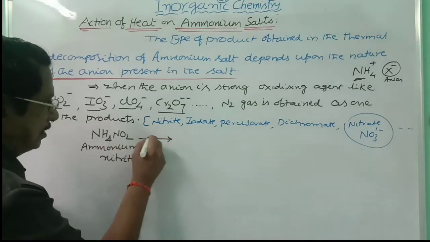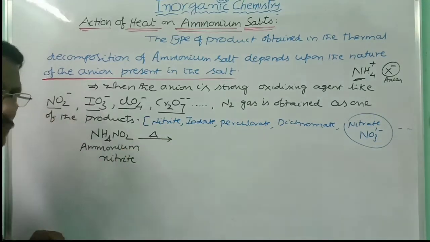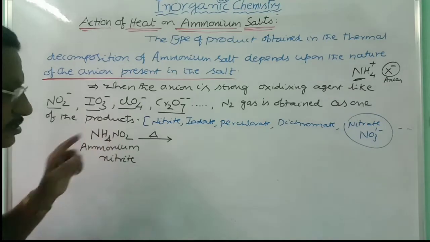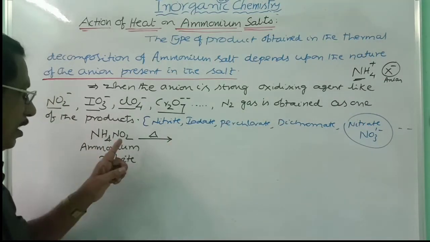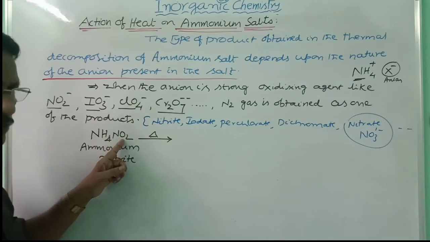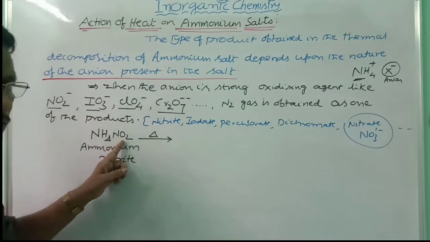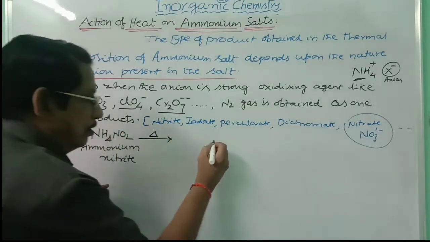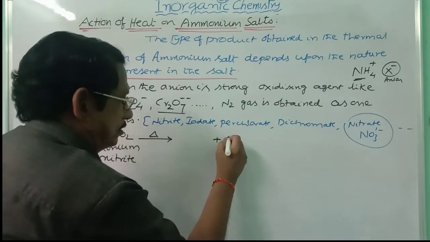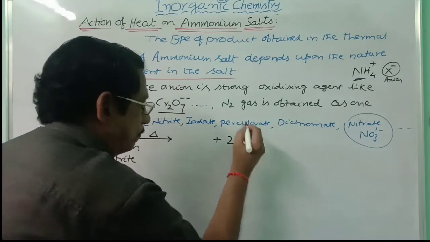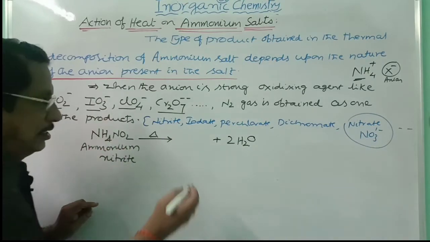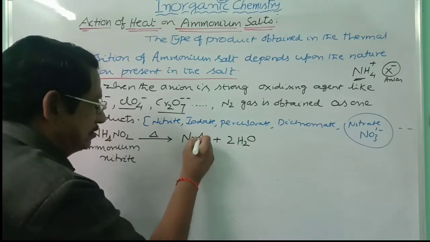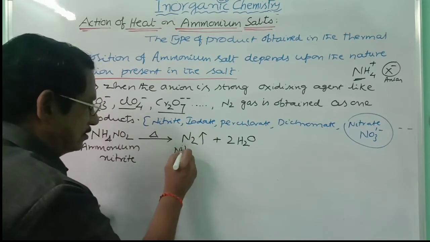This is subject to the action of heat. Remember, whatever oxygen is present, that is obtained as water molecules. As two oxygens are present here, that will be obtained as two water molecules. For that, you have to take 4 hydrogens, that means it is in the form of 2H2O. What else remains there? Nitrogen. Nitrogen gas is obtained during the action of heat.